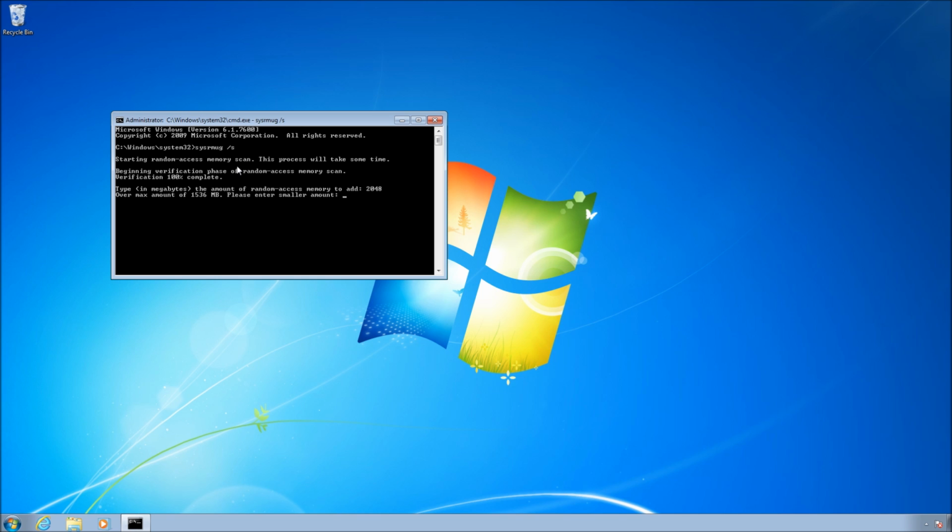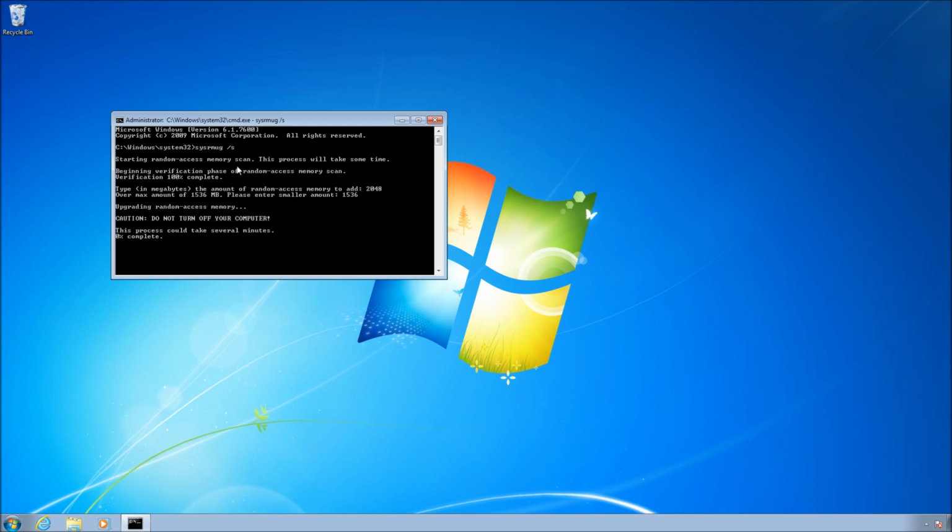Okay, I went over the maximum amount. I never used this command before since I didn't like to take the time. So I had no idea of the max amount. If I'm correct, that's exactly 1.5 gigabytes. So let's type in the most you could upgrade and hit enter.